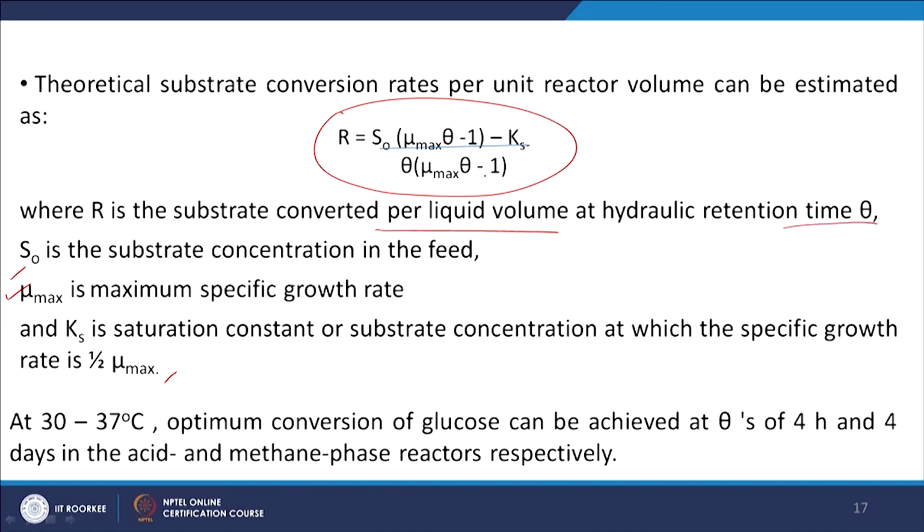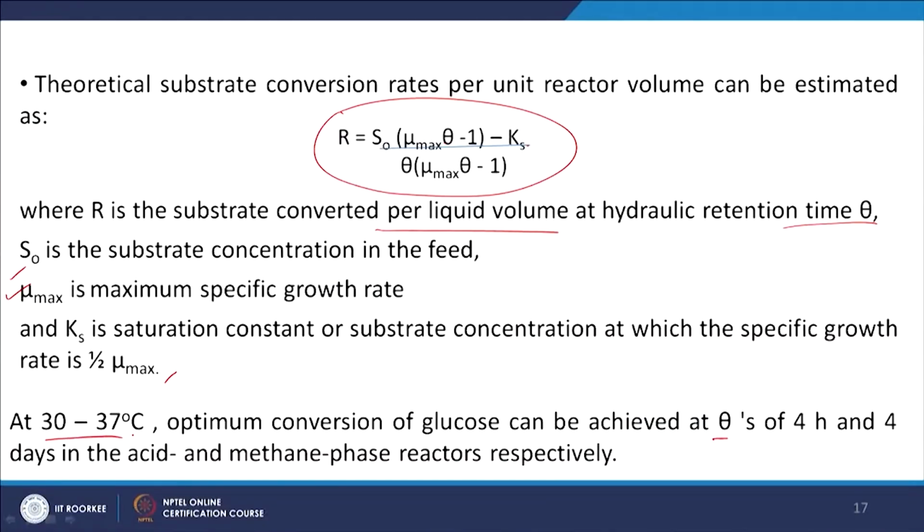This theta value, the hydraulic retention time, depends upon the nature of the materials we are using. At 30 to 37 degree centigrade, optimum conversion of glucose can be achieved at a theta of 4 hours for the acidogenic phase and 4 days in methane phase reactors.